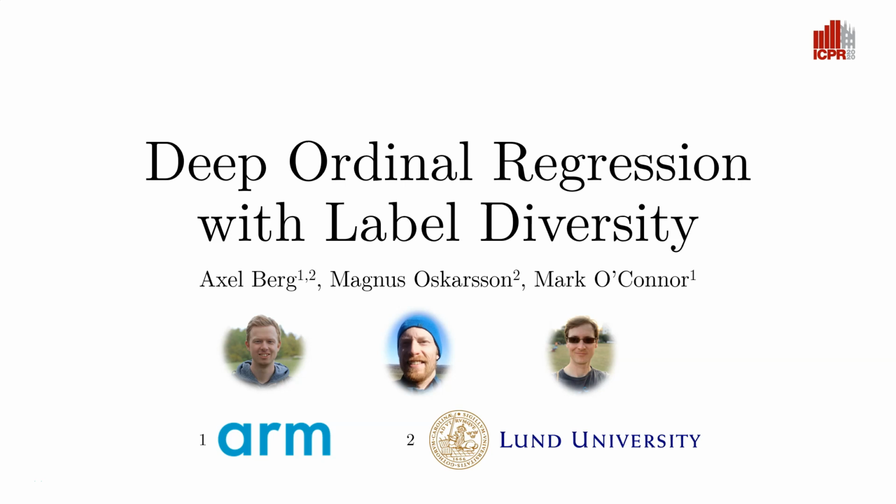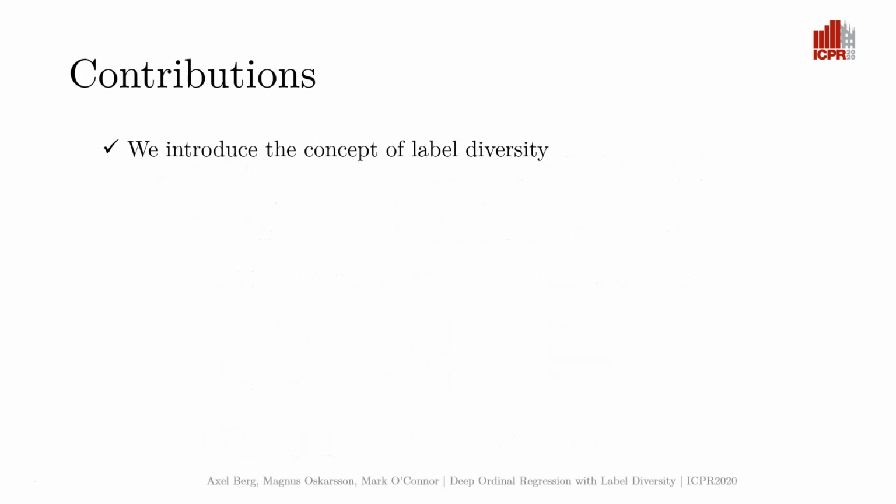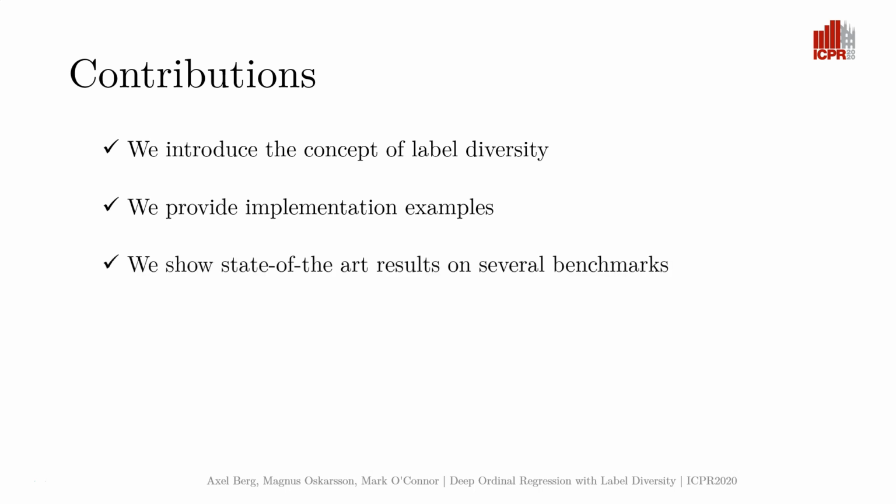This is an overview of my paper Deep Ordinal Regression with Label Diversity, co-authored by Magnus Oskarsson and Mark O'Connor. We introduced the concept of label diversity, which generalizes regression via classification for deep learning models. We also provide examples of how this can be implemented in several settings. And finally, we provide some experimental results on a real-world benchmark to highlight the usefulness of label diversity.